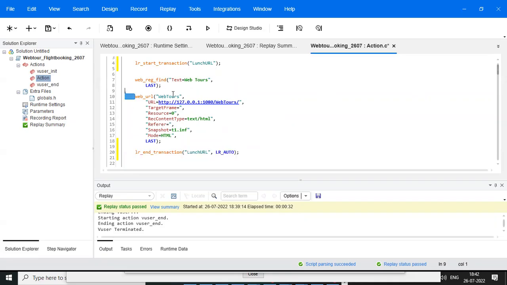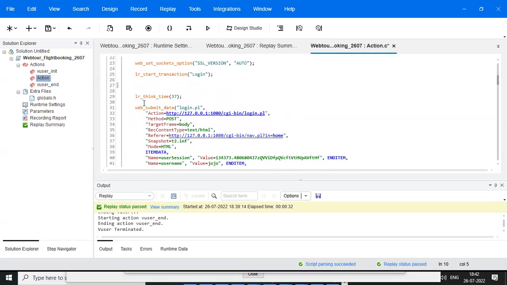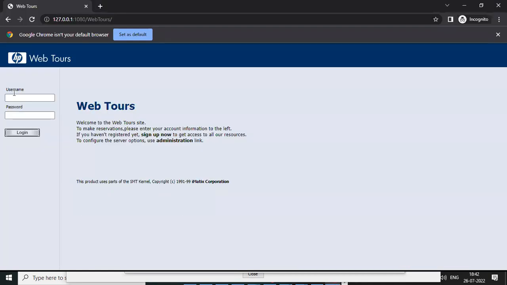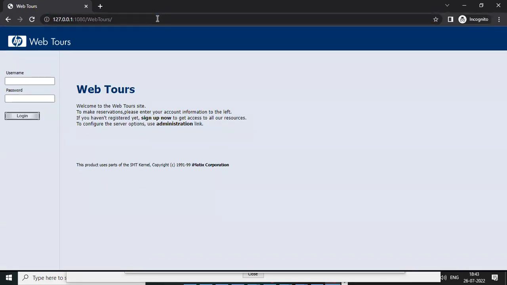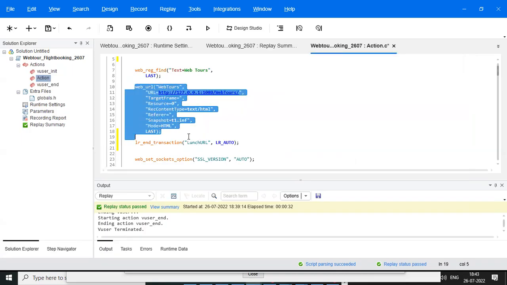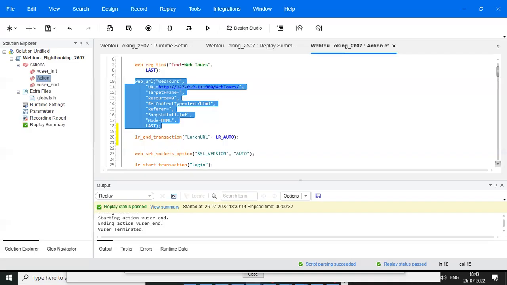Now you can observe web URL. When you scroll down, it is generated for the web submit data functions. So web URL is one function and the other is web submit data. For these functions, assume I am clicking on the URL in our application. I just click, without entering anything. Click means it is generated as a web URL function. That is why it is the launch.